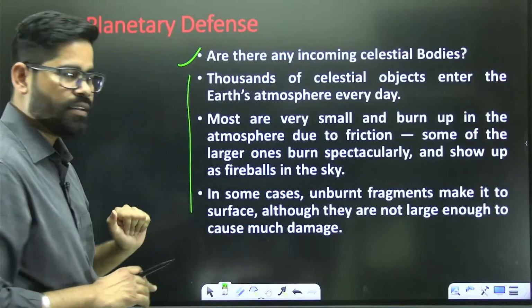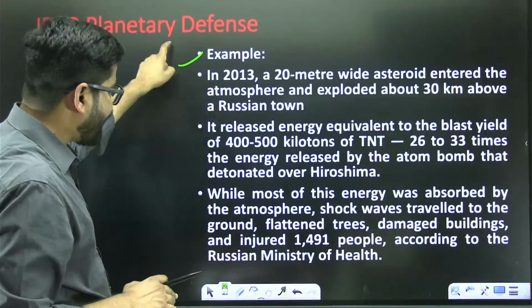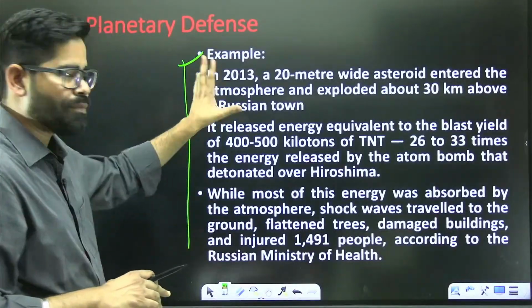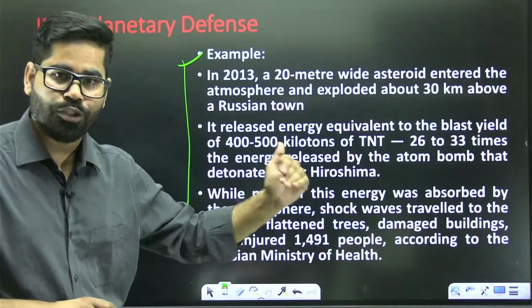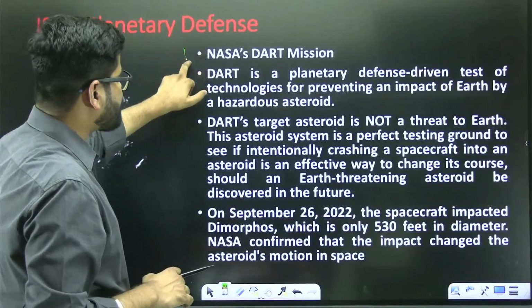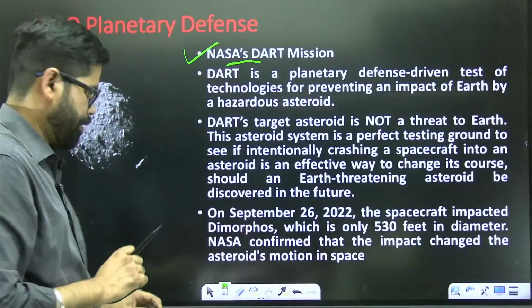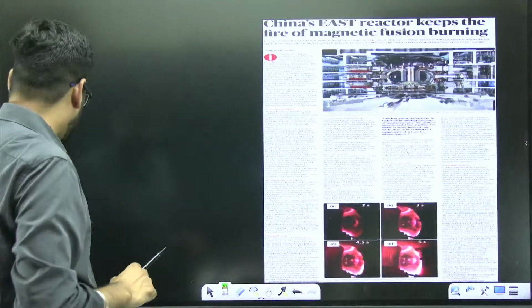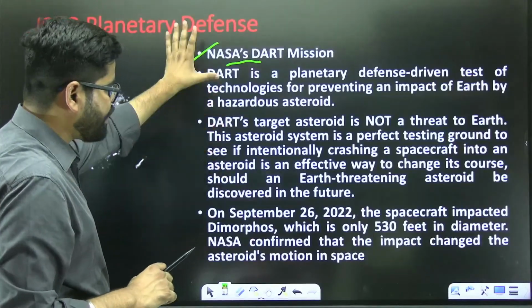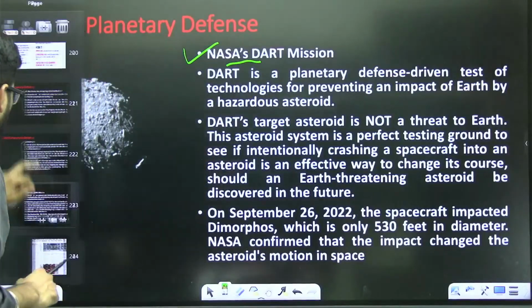Then we have seen examples of these types of asteroids coming towards the Earth. Then we have also seen what is NASA's DART mission, which is related to asteroids. Then we have seen what mission was taken by NASA with respect to this DART mission.